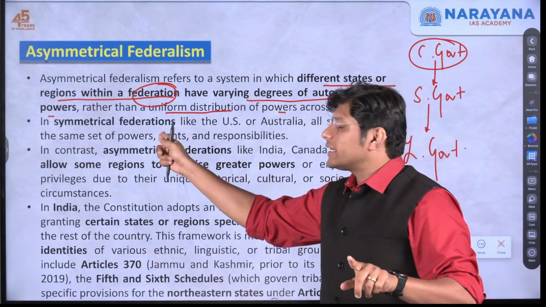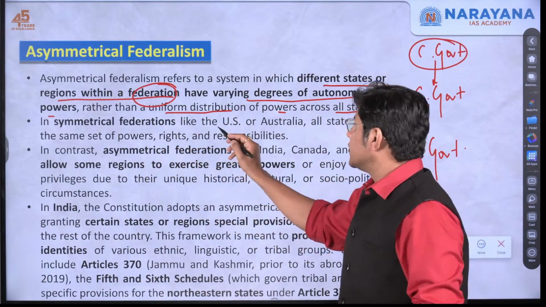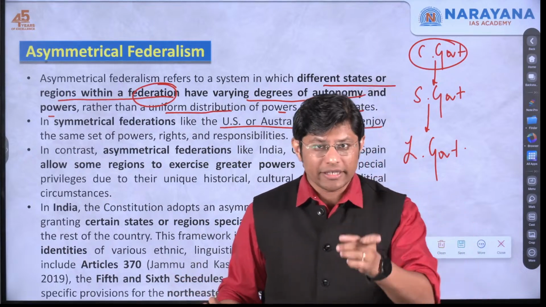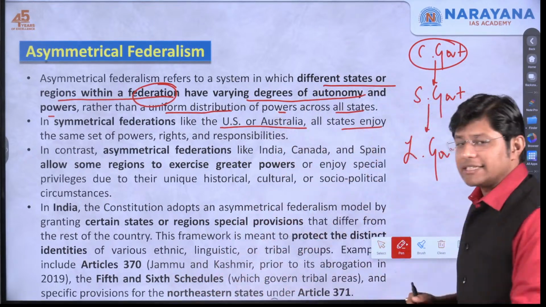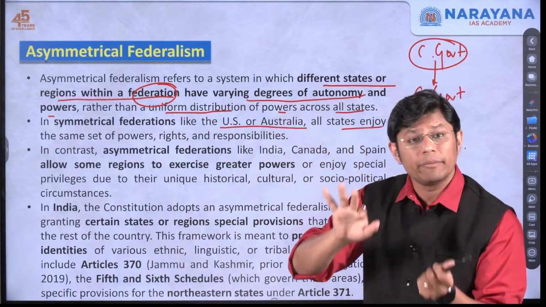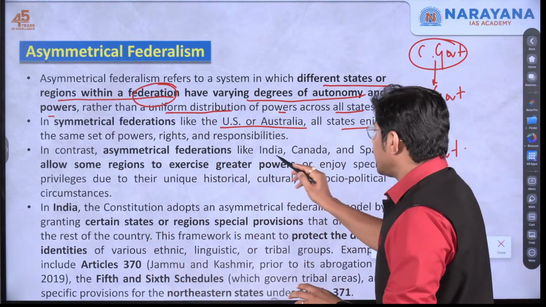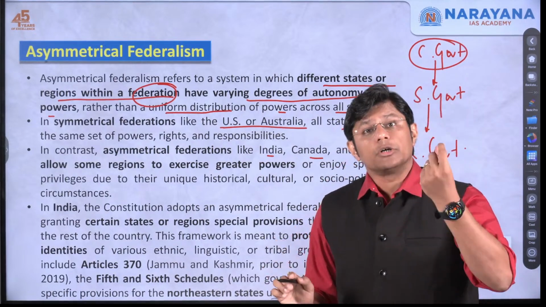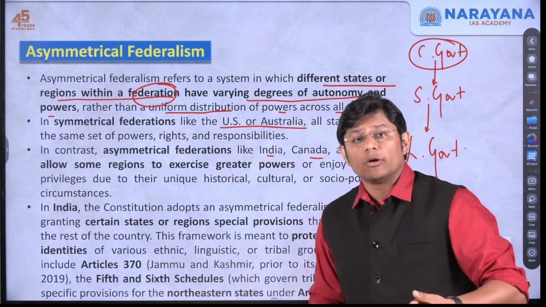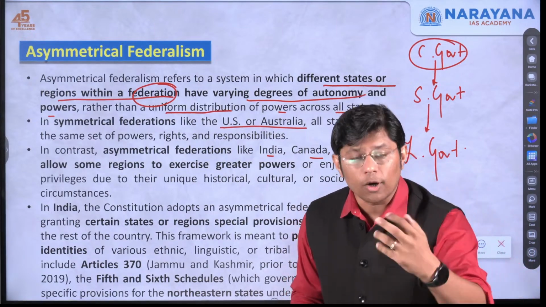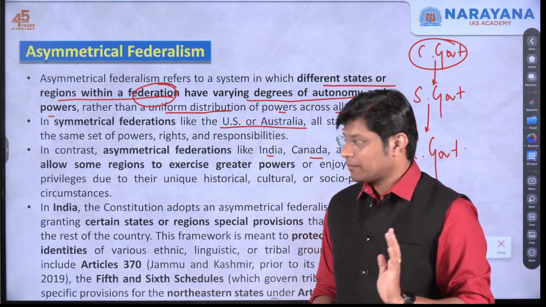In symmetrical federations like the US, Australia, all the states enjoy the same set of powers. Symmetrical, which means the powers that are given to one state are given to each and every state. But in asymmetrical federalism like India, Canada and Spain, the constitution of their country allows some states to have more power or more autonomy or more independence.